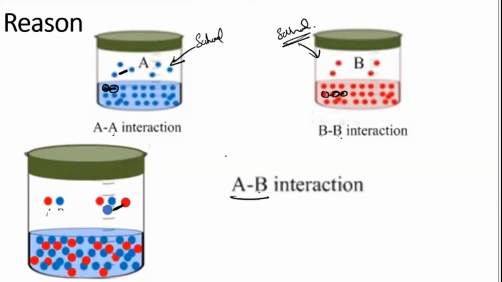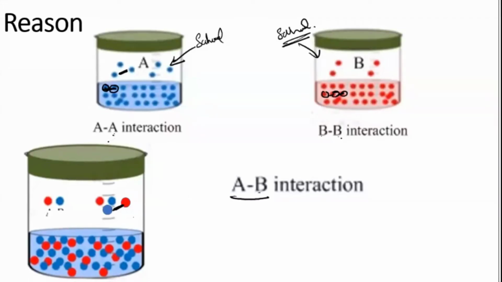Now A and B have come to a different school where A and B become friends. When they become friends, they feel that whatever friendship they had in their old school, the same friendship they are having between themselves. So that means there is no change. He doesn't find any difference happening. Whatever kind of friendship he had in the old school, the same friendship he is getting in the new one also. So you don't find any difference. If you don't find any difference, that means that is an ideal condition.